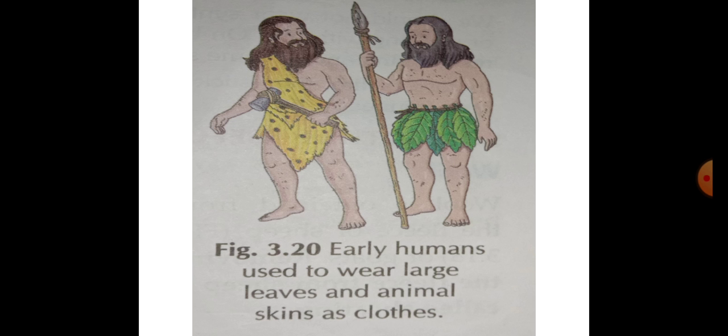But it is a very long process. But in ancient times, how was it done? So let's understand the history of clothing materials.